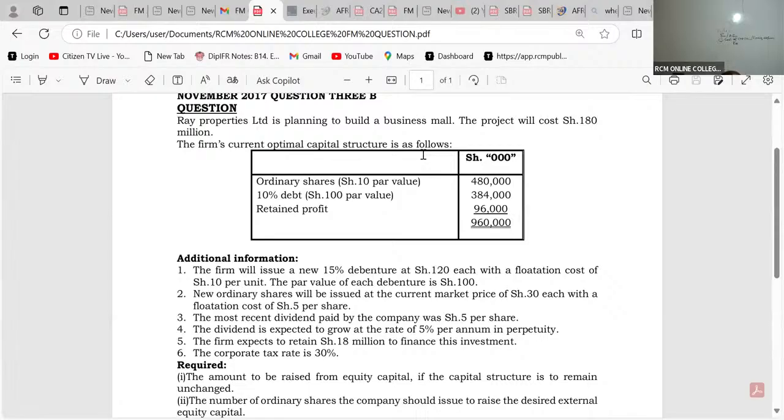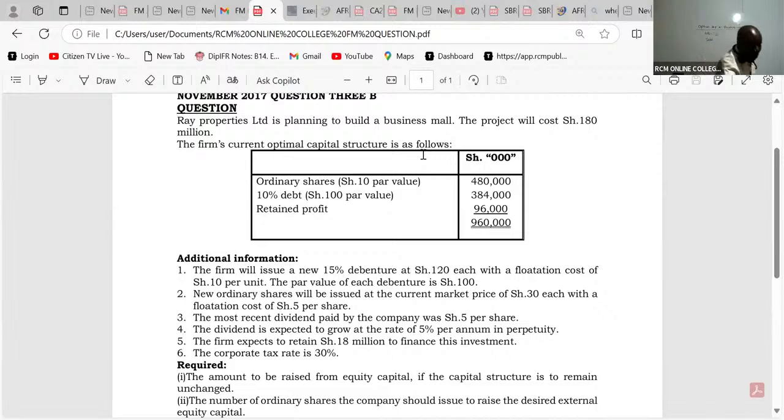The first thing that a good student should be able to do is to give us the optimal capital structure weights. So we have optimal capital structure weights. We have two of them: equity and then debt.